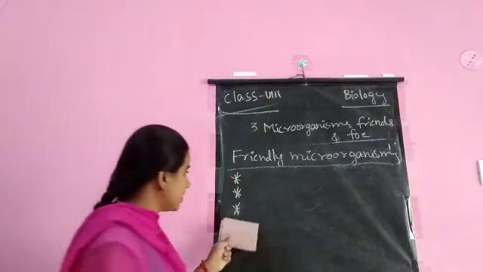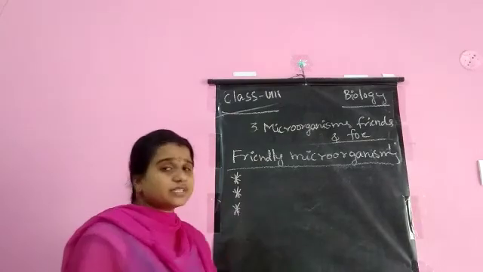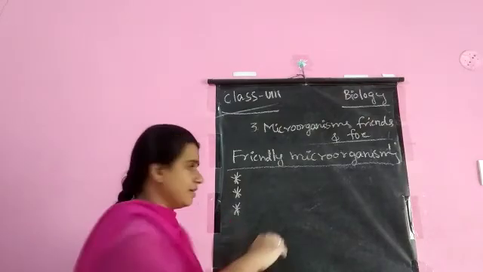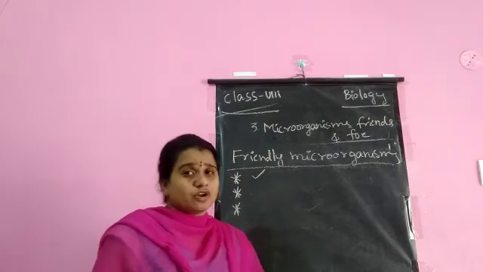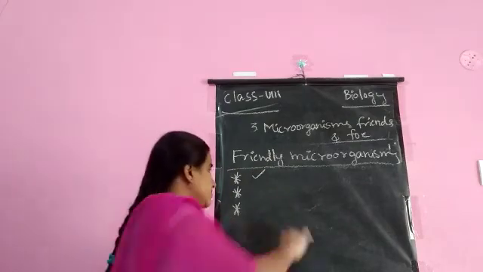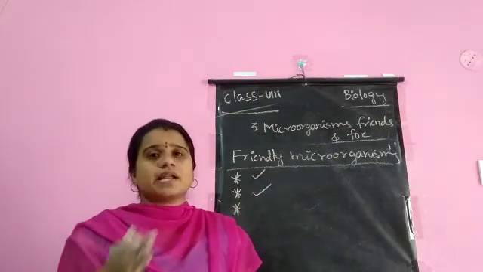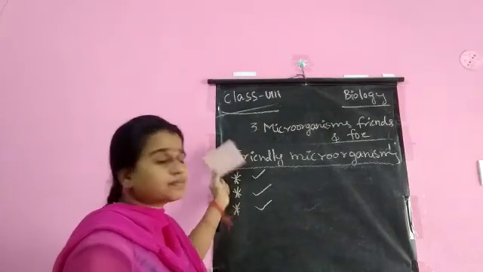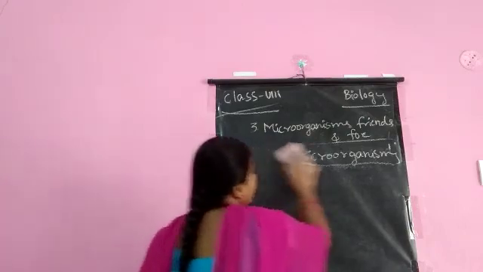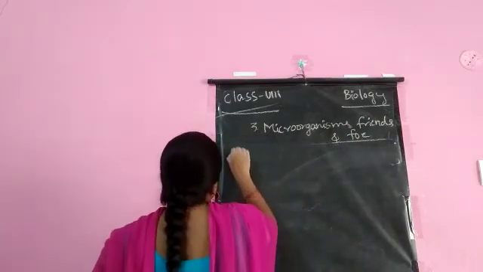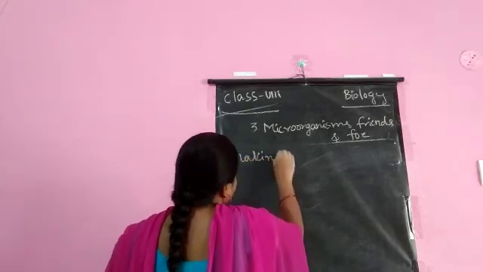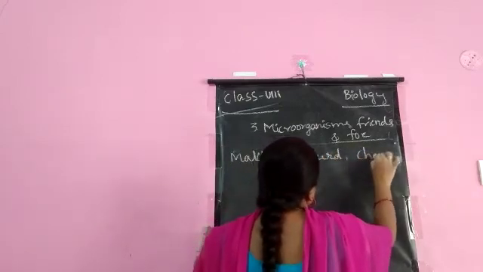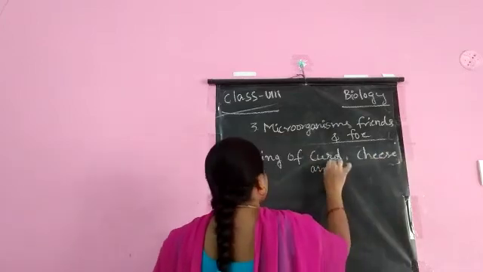I am repeating once again, so be careful. First one, preparation of curd, bread and cake. Cleaning up of the environment by degrading dead and decaying substances. Increasing soil fertility by nitrogen fixation. Friendly microorganisms: making of curd, cheese and bread.